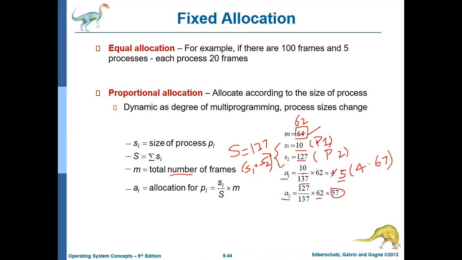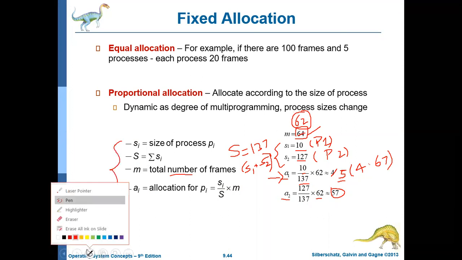So what you get is 57. For A1 you will allocate 5 frames, and for A2 we will allocate 57 frames. 57 plus 5 is 62. This is what the proportional allocation scheme says: don't allocate equally, rather follow a proportional scheme based on this algorithm.